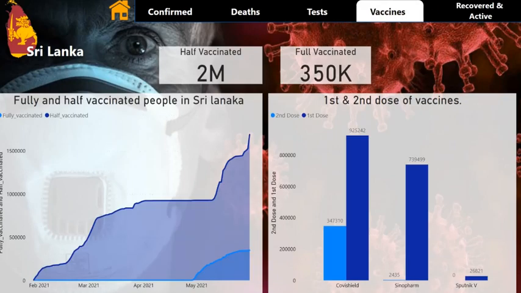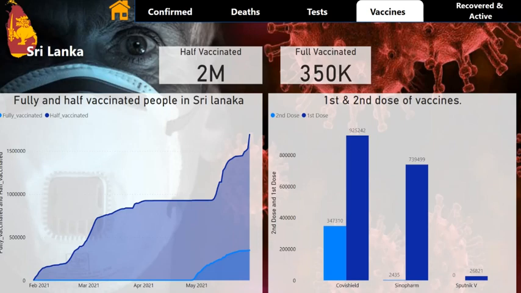When we're talking about the vaccines that have been provided by the government, there are three major types: Covishield and Sinopharm, and the last one is Sputnik V. And this chart shows the fully vaccinated and half vaccinated people in Sri Lanka. They have more than 2 million half vaccinated and 350,000 fully vaccinated,